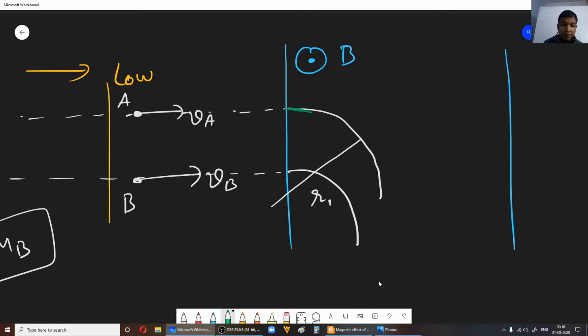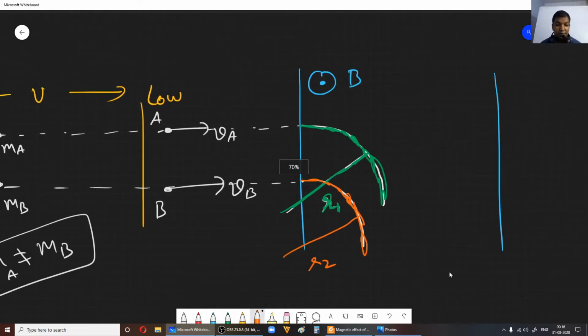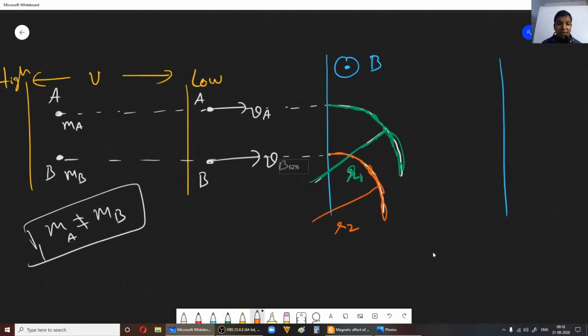So the radius of curvature of particle A is R1. Now the radius of curvature of particle B is R2. Okay, let us take it as R2. Arbitrarily I have taken it, I don't know which is more and which is less. Okay, now let us solve.